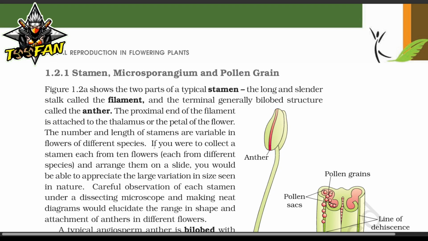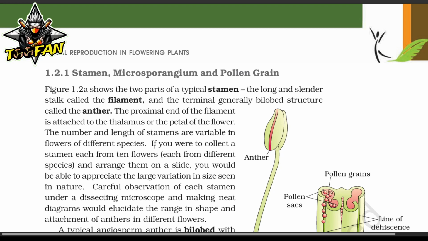Figure 1.2(a) shows that the two parts of the typical stamen are the long and slender stalk called filament and the terminal generally bilobed structure called anther. The proximal end of the filament is attached to the thalamus or the petal of the flower. The number and the length of the stamens are variable in flowers of different species. If you were to collect a stamen each from 10 flowers, each from different species, and arrange them on a slide, you would be able to appreciate the large variation in size seen in nature.